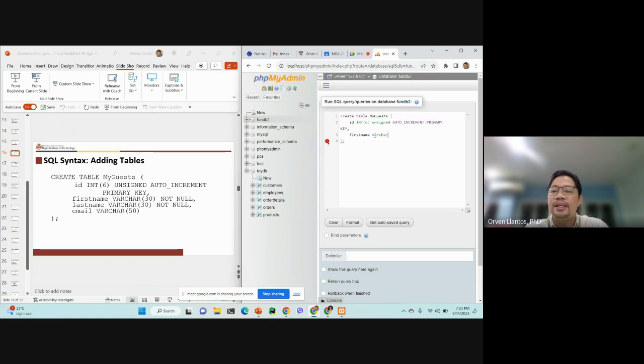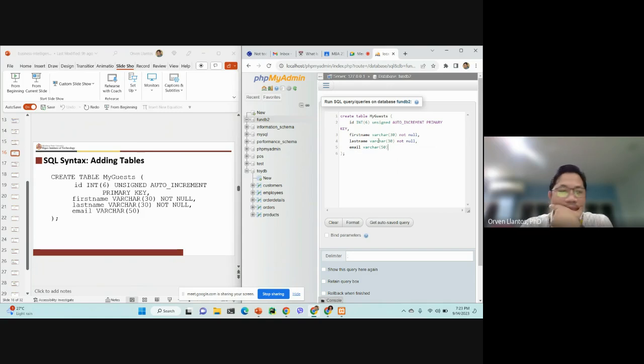And then we have first name, for example, varchar. So it means that it is text, with a maximum of 30 characters. And this should be not null, meaning that this field should not be empty. It should contain something. And then we have last name, varchar, again a string with 30 characters, not null. And then email is varchar, a string with 50 characters.